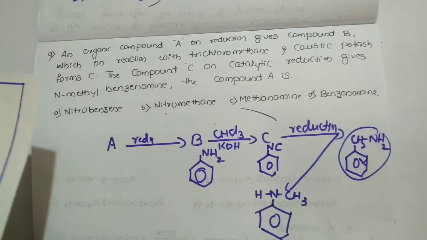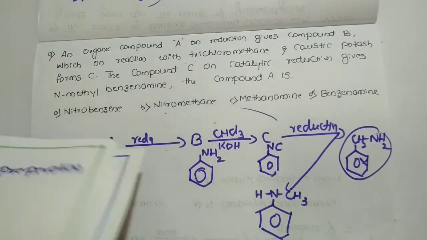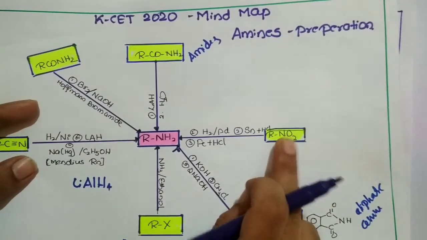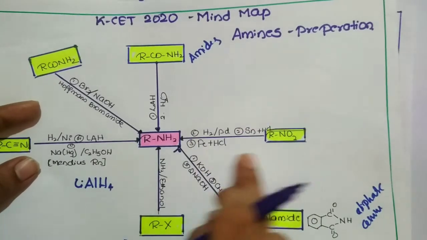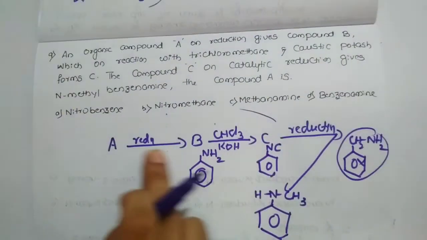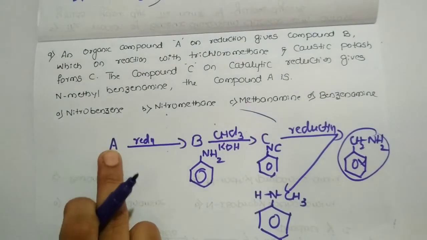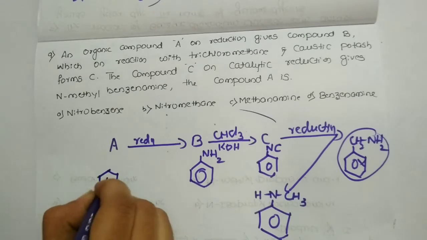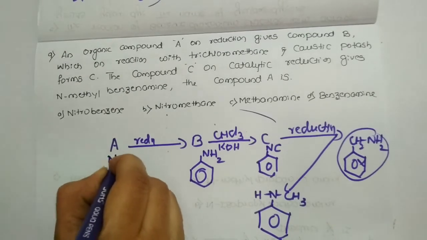During the discussion about the preparation, I told you that the nitro compound upon reduction gives the amine. So in this, A should be the nitro compound. Here we have a benzene ring and we have a nitro group.